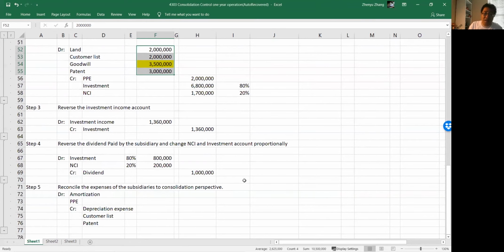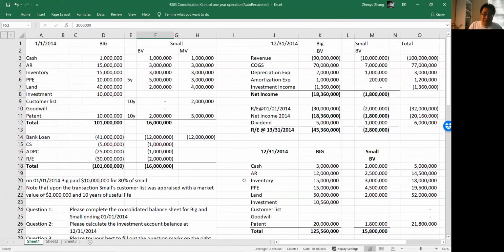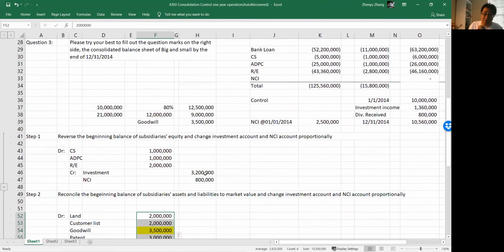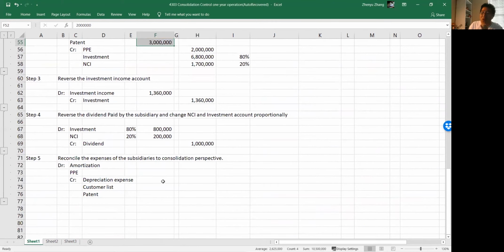We have a few items like we talked about last time, we can review it again, right? So first, let's take a look. 5 years left for PPE. Based on 5 million, Small will depreciate 1 million every year. However, from Big's perspective, 3 million depreciates 600,000 every year. So expense should be lower by 400,000. The difference between 1 million and 600,000 should be lower. If we lower it, which means we have to credit 400,000. And of course, you debit it.